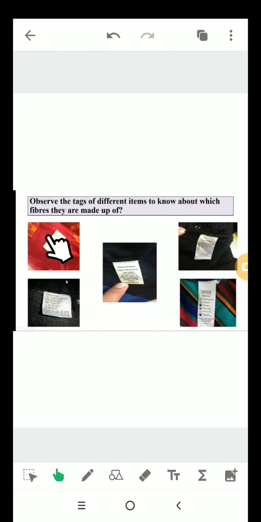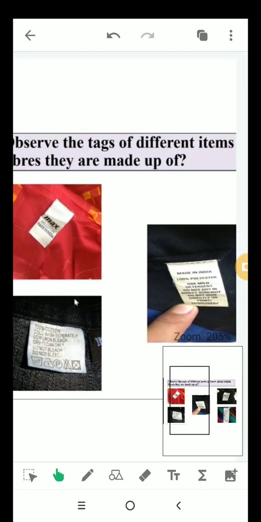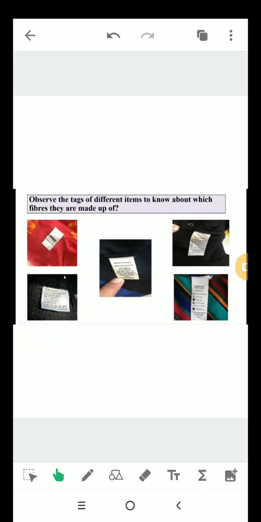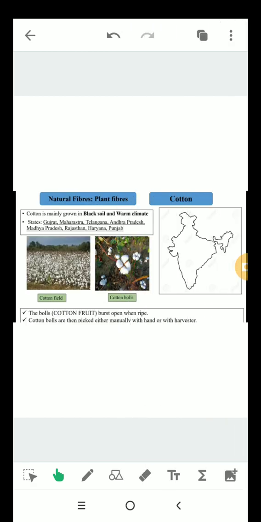You will notice that some are made up of 100% cotton, some are made up of polyester and some are made up of jute.